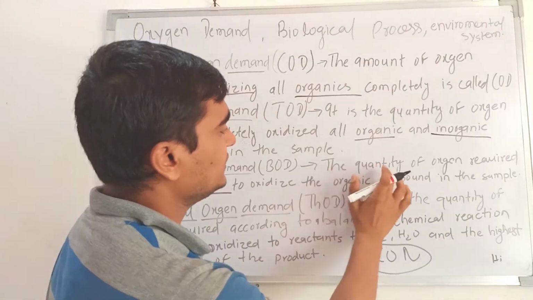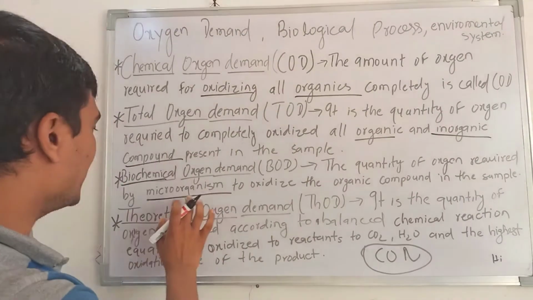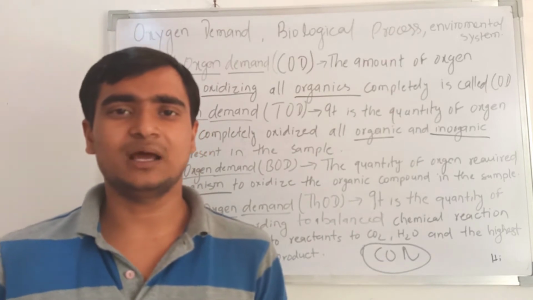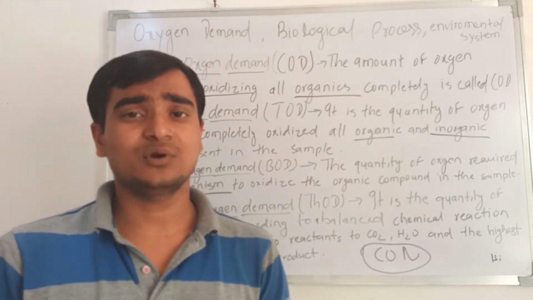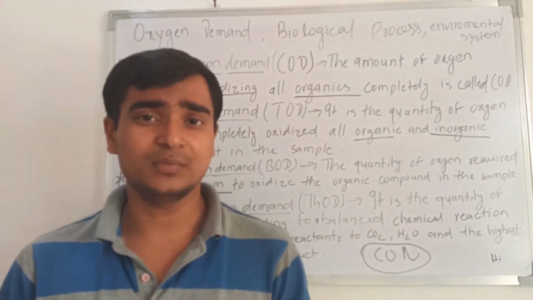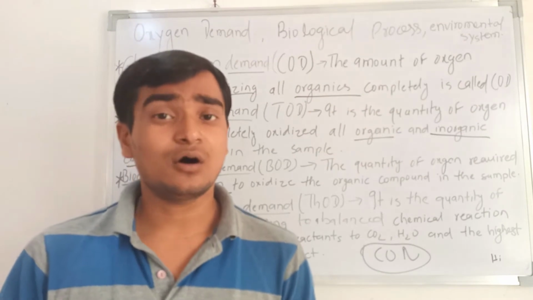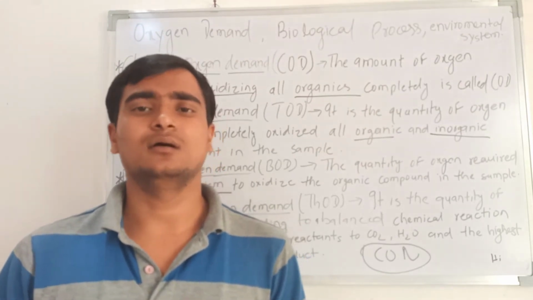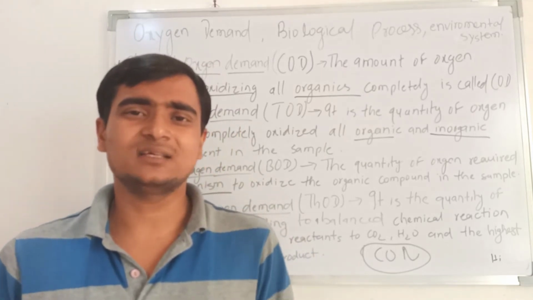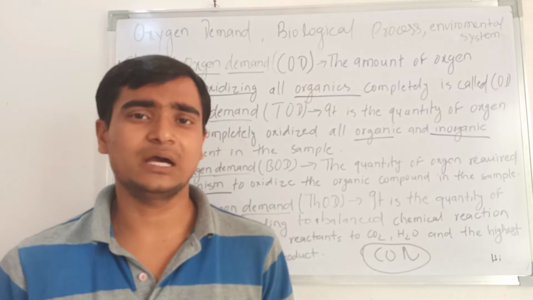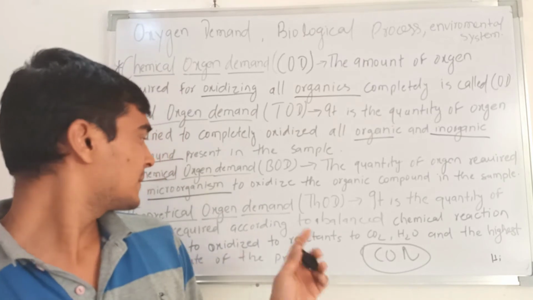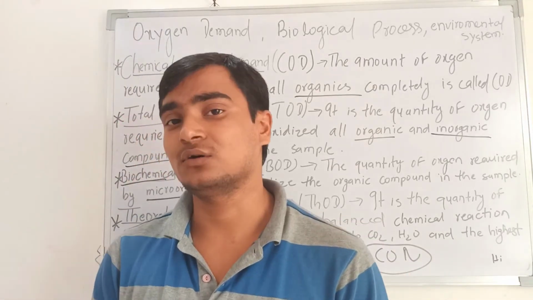So BOD is the quantity of oxygen required by microorganisms to oxidize organic compounds in the sample. That means you have a sample containing microorganisms, and how much oxygen those organisms require to oxidize the organic compounds, that is the BOD, the biochemical oxygen demand. BOD is nothing but how much oxygen is required by the microorganisms to oxidize organic compounds.